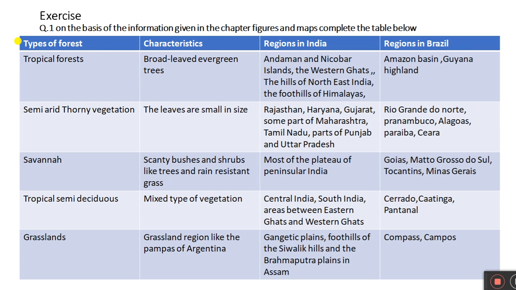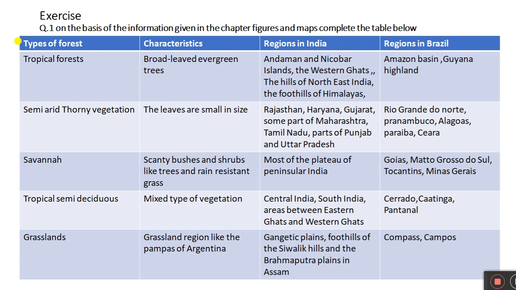Type of forest: savanna. Characteristics: scanty bushes and shrubs like trees and rain-resistant grass. Regions in India: most of the plateau of peninsular region. Regions in Brazil: Goiás, Mato Grosso do Sul, Tocantins, Minas Gerais.